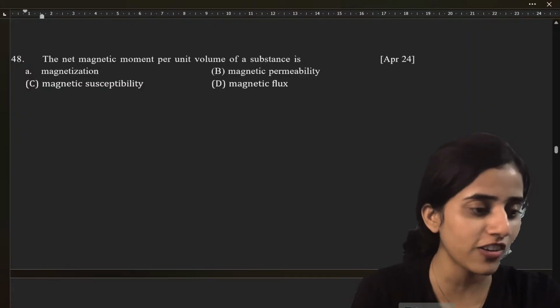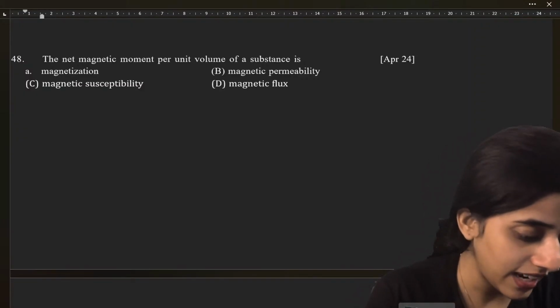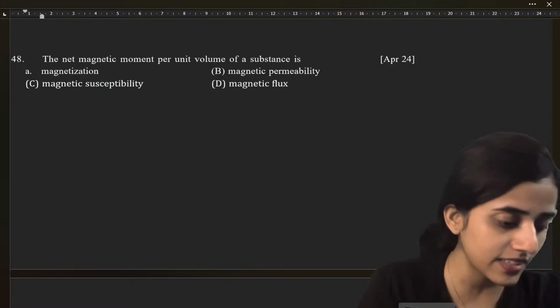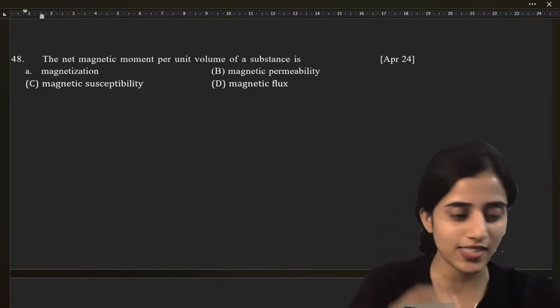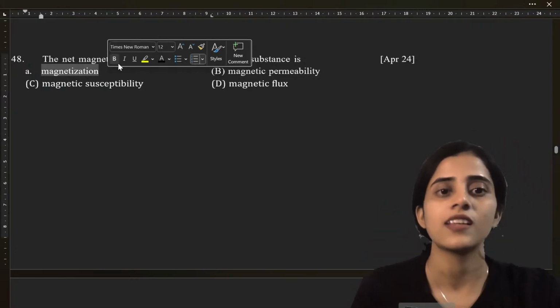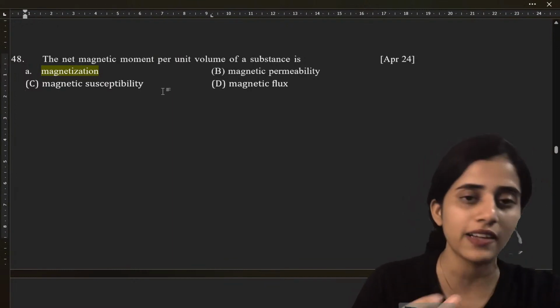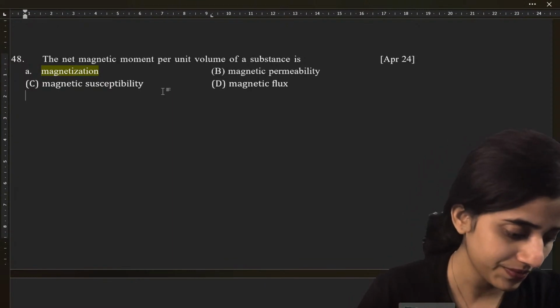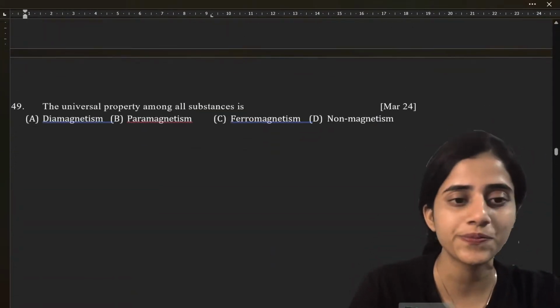Ritesh has already given me the answer for the next one. Very good. It is magnetization. The net magnetic moment per unit volume of a substance is called magnetization. Yes, superb.